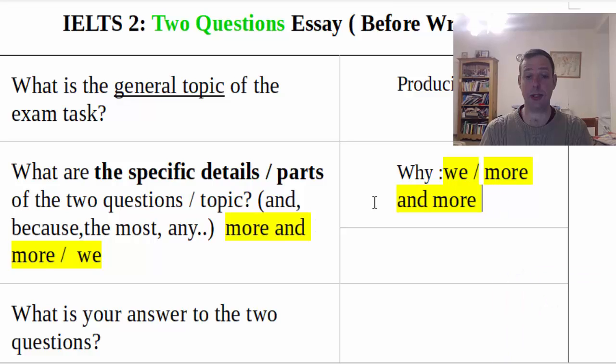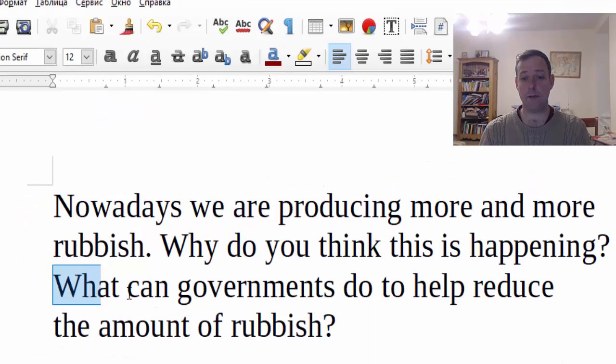Okay, that's the first, the specific details there. The second question, what's the second question? What can governments do to help reduce the amount of rubbish? So looking at this sentence, what can governments do? What do you think are some key words in there? If you want, press pause and think.